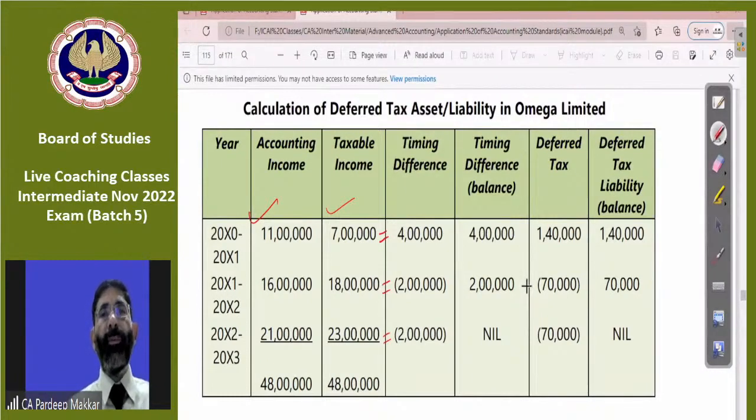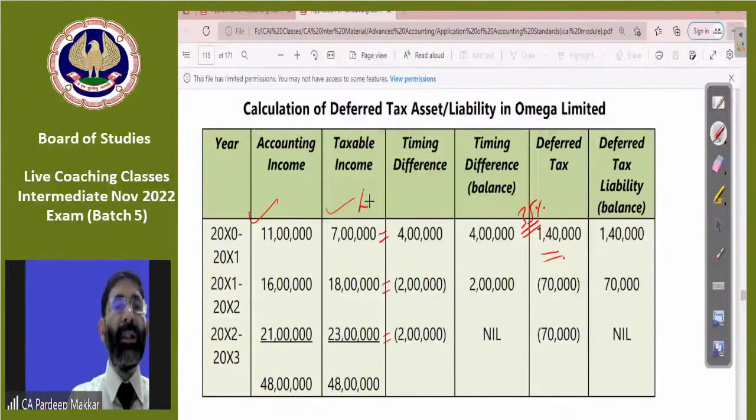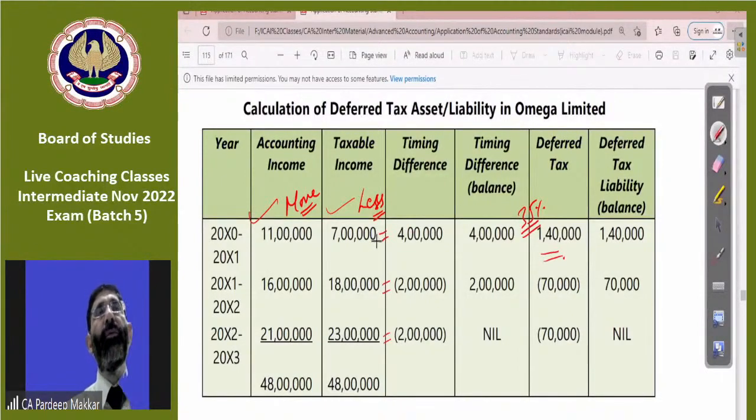So what do you have to do? We have to calculate the deferred tax, which is 35% on it. So that we have done. 4 lakh at 35% is 1,40,000. So is it a deferred tax asset or liability? That is very much clear that we have paid. Our taxable income is less. Accounting income is more. So actual tax should be paid on the accounting income, but we are always paying on taxable income. So it means it is to be paid in future. On this 4 lakh we have to pay 1,40,000 in future. So that will be a future payment, not yet. So this will be a deferred tax liability.